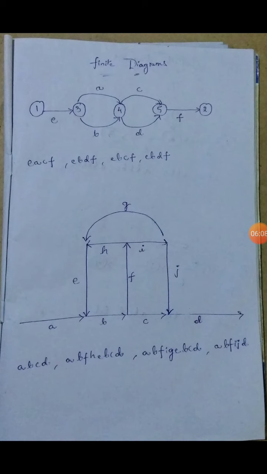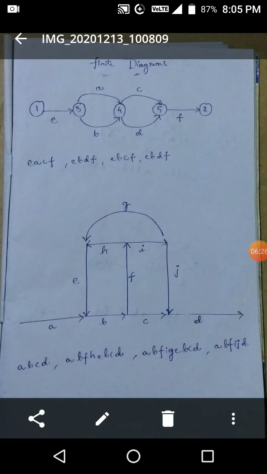EACF. Next, the path is EBDF. From E onwards, the path goes down: after E there is a bended path from 3 to 4, and 4 to 5 is also a bended downward path, and 5 to F is a straight line path. You can observe the path from the expression, which we can use to express the path from initial state to final state.